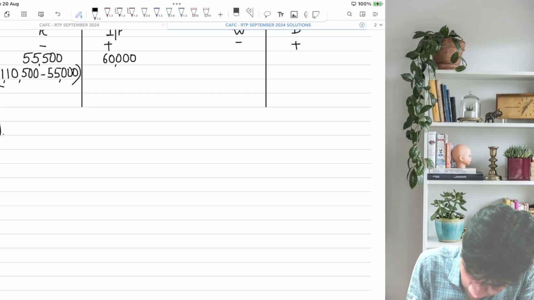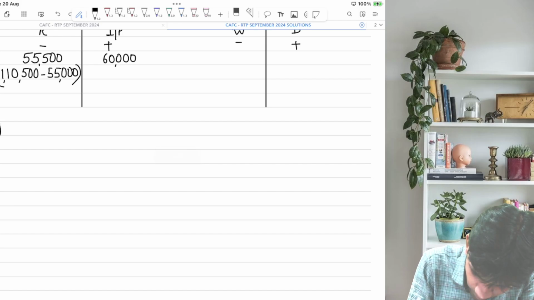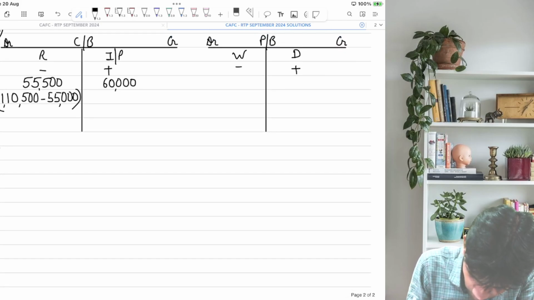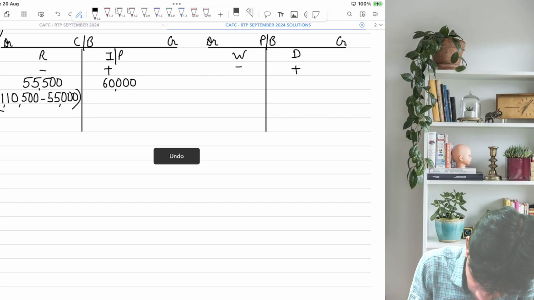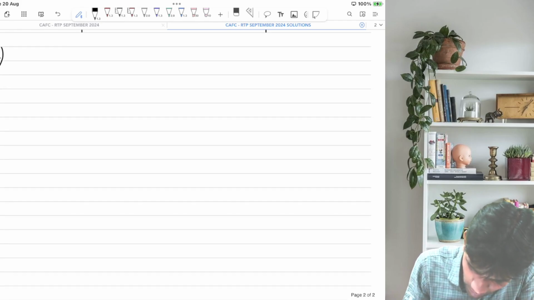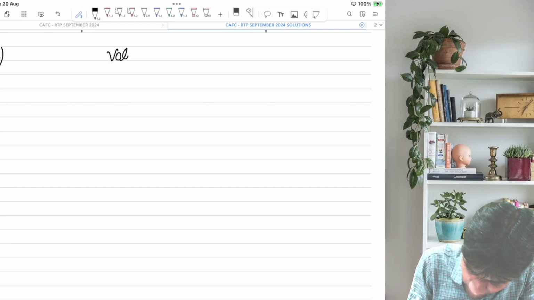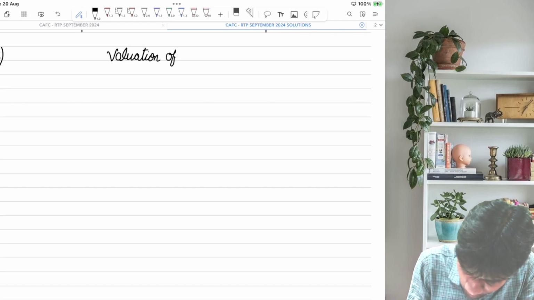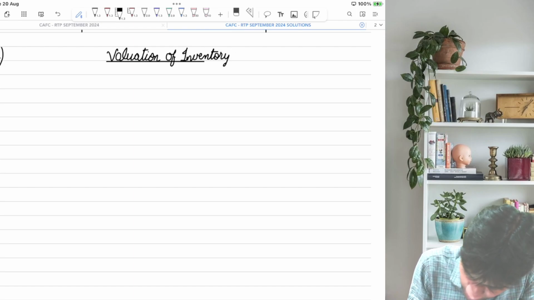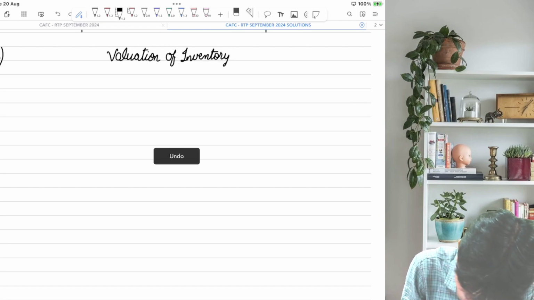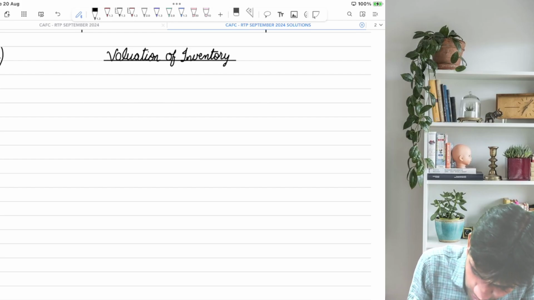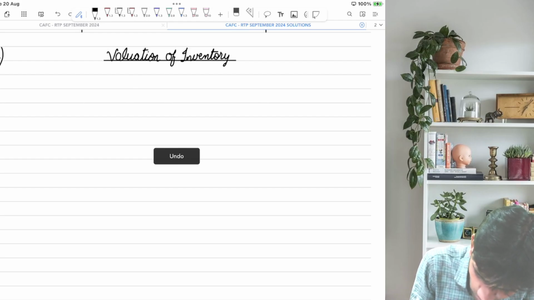I write here: this is valuation of inventory. Write this heading. And guys, I'll show you the entire solution through trading account.